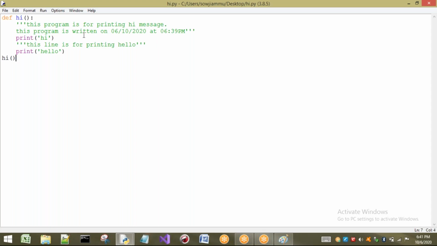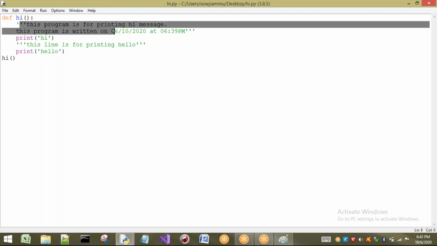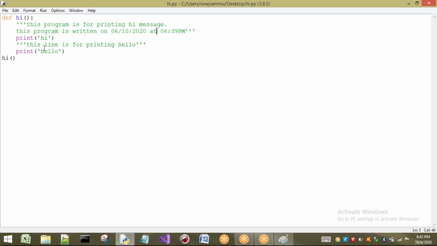And one more very important point I have to discuss. Okay, this is about doc string, I'm going to end this concept. Anyway, one more important point is there. That important point is, if you want to see the doc string of any particular function, for example, what is the doc string of this particular function? Already I told you, only the first line is going to be considered. So this is the doc string of this function. It will not be considered as the doc string of this function, because according to the definition, only the first line of your function is considered as the doc string.